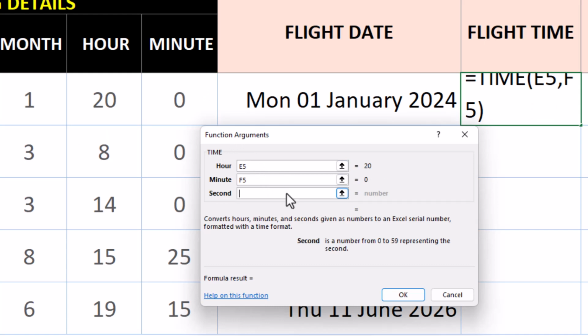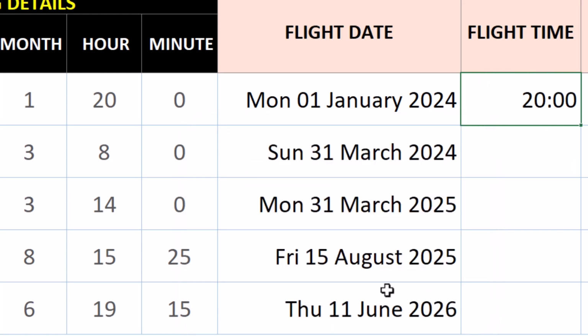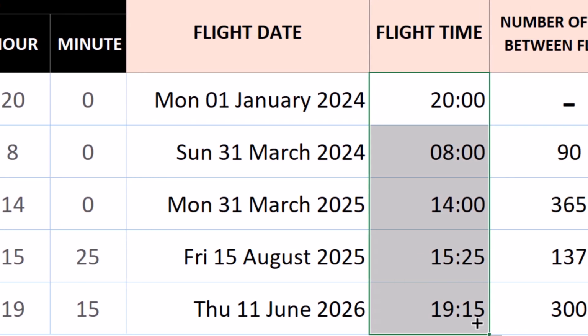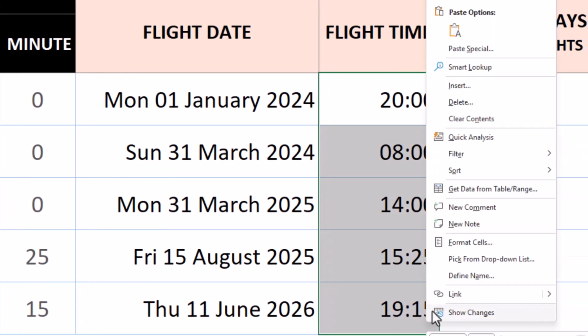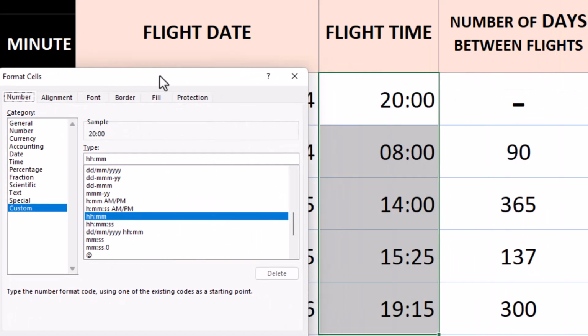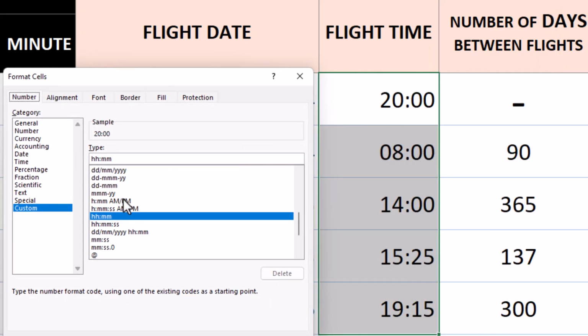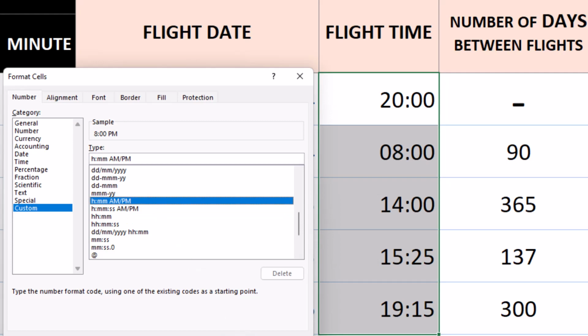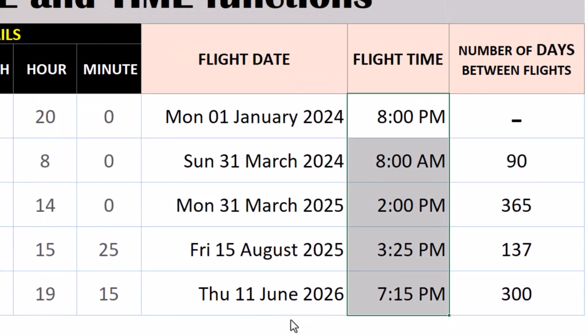For the seconds, we can just type 0. And we can choose a custom time format. Click OK. We are done.